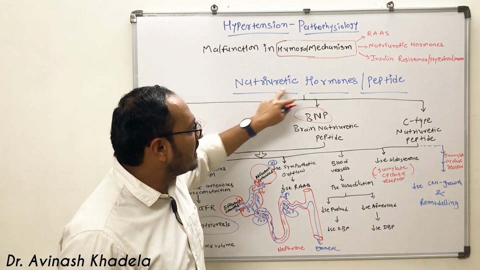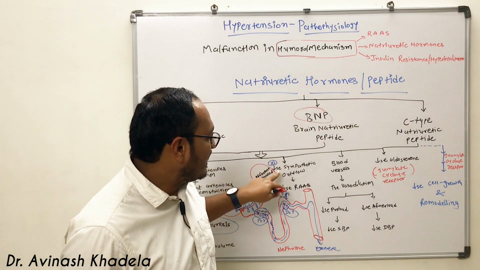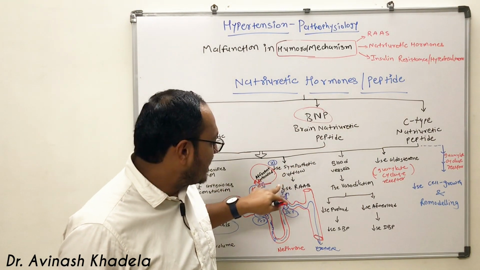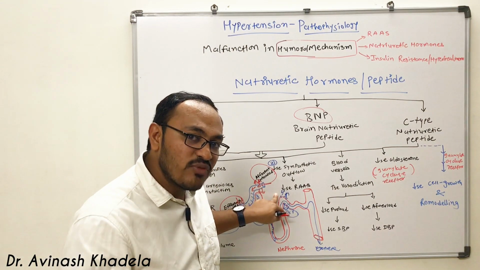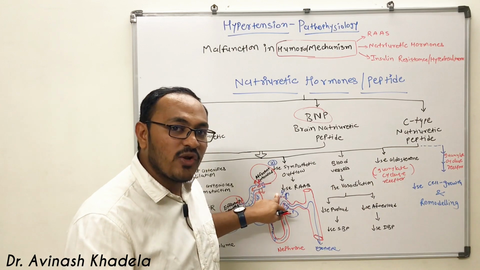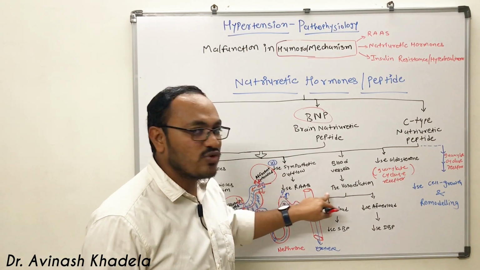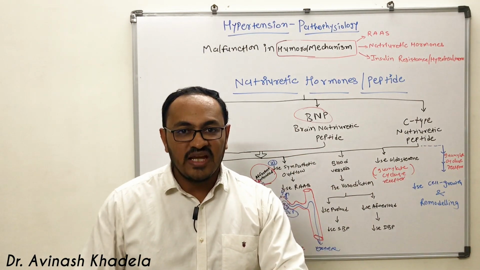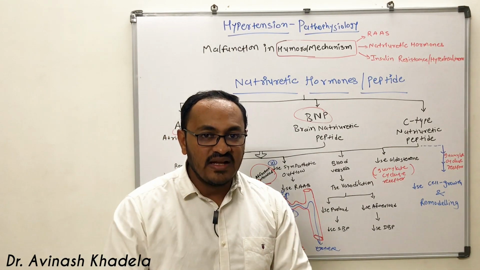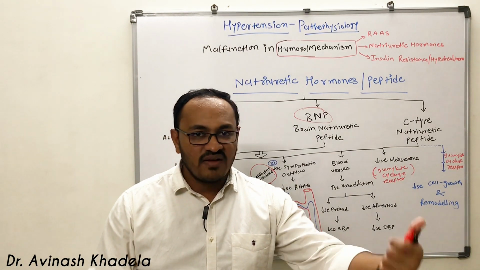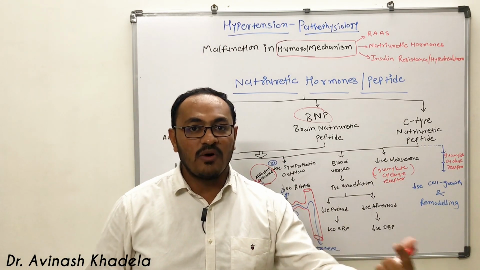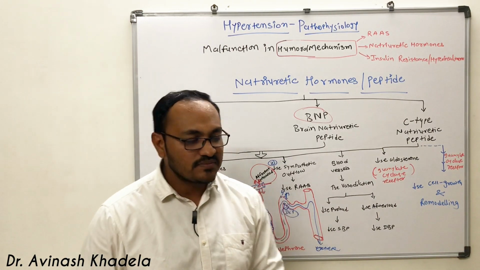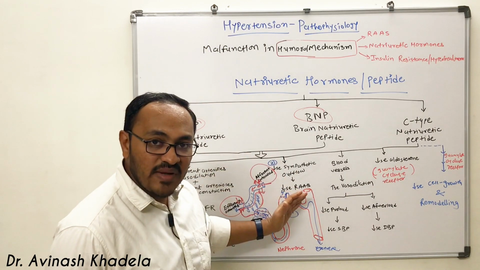But this natriuretic hormone and peptide are inhibiting sympathetic outflow, so they are not stimulating beta-1 receptor, and because of that they are not stimulating renin release, and that will not activate renin, angiotensin, aldosterone system. If it gets activated, it leads to increase in blood pressure. We have precisely explained in our previous video, which was about renin, angiotensin, aldosterone system. So that is the second mechanism.